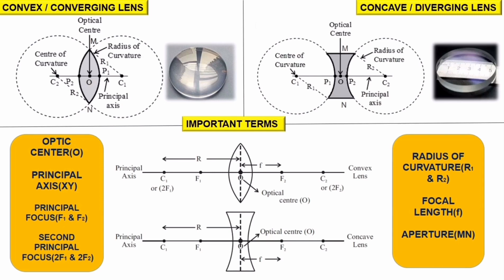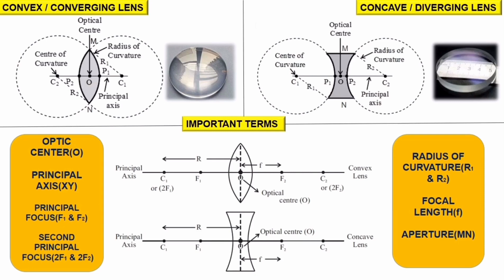Some important terms related to the spherical lenses are as follows. The first one is optic center. The center point of the lens is called the optic center. It is represented by O. Next, principal axis. The imaginary line passing through the optic center and center of curvature is called the principal axis. Then what is center of curvature? The centers of these spheres are called the centers of curvature of the lens. It is represented by C. Since there are two centers of curvature, we can represent them as C1 and C2.